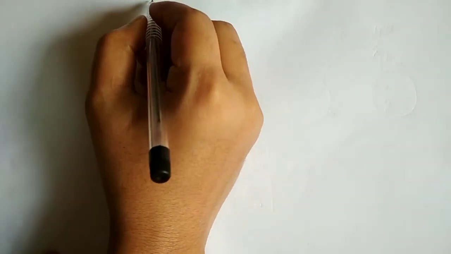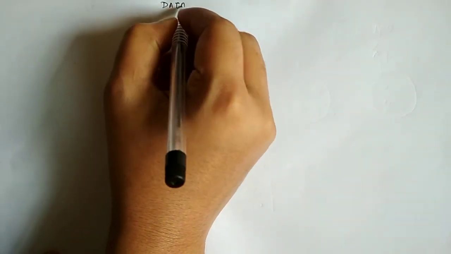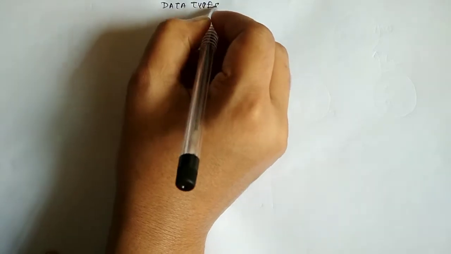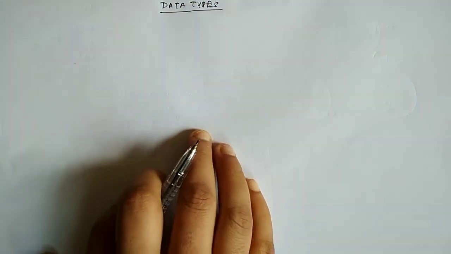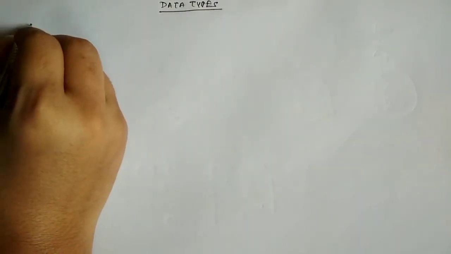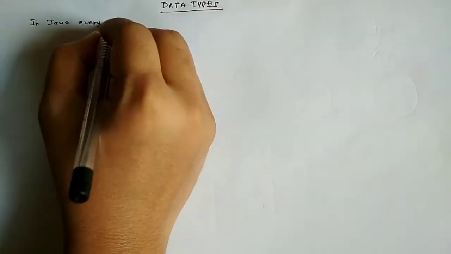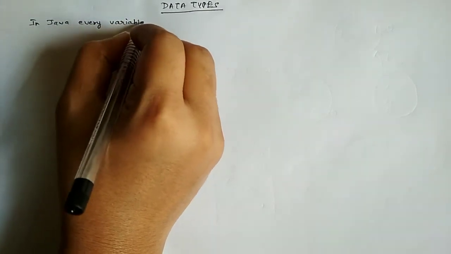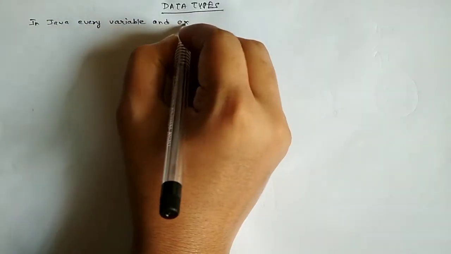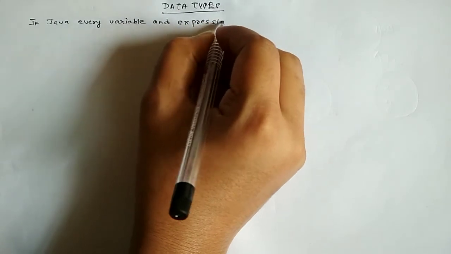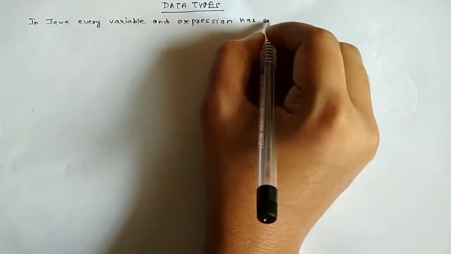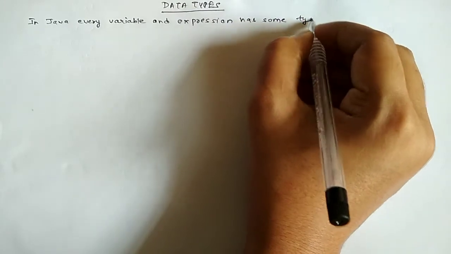Now we will look at the different data types. In Java, every variable and expression has some type.